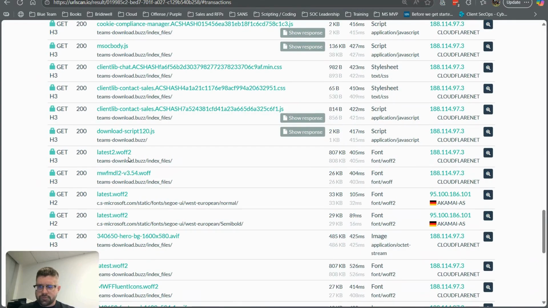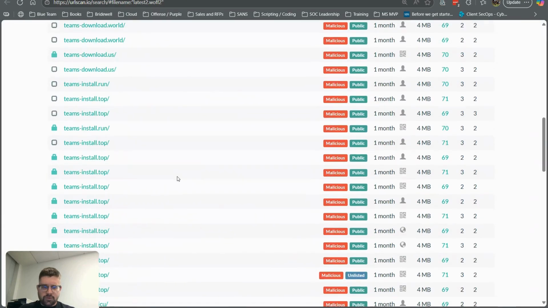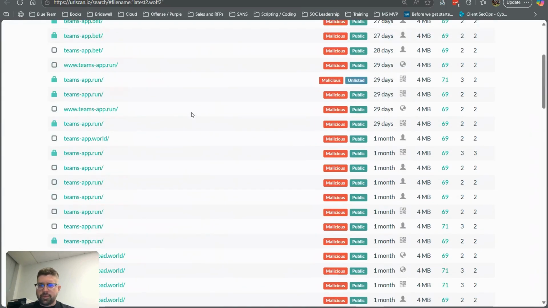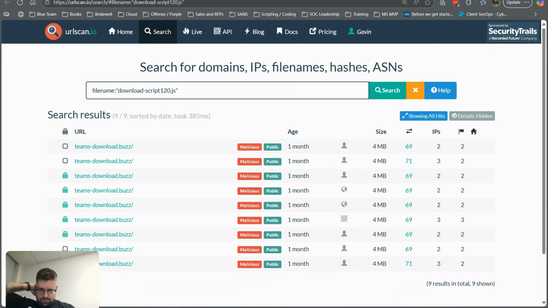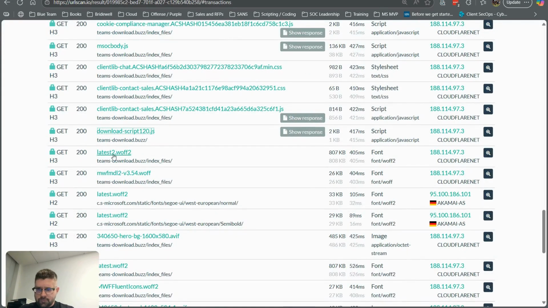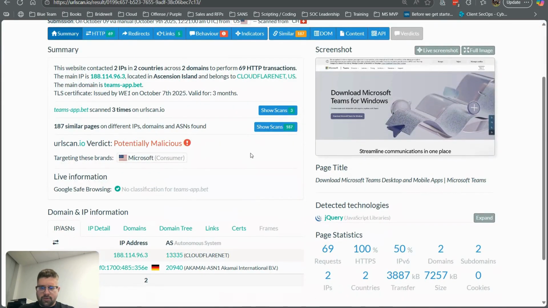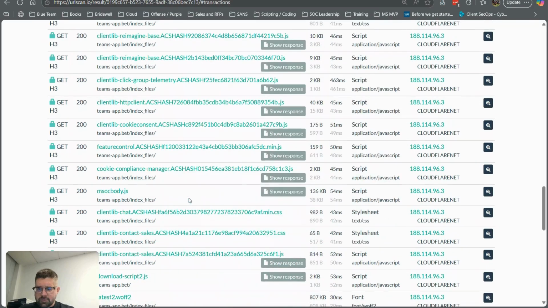So let's try this just on the off chance. Again, you can see we're starting to see other variants with this quite unique file name potentially. Some of these are looking quite bad, so definitely that would be a good candidate. There's also this candidate that seems to be familiar to this website. So if we look at the latest one and check out the Teams app .bet potentially, again looking very similar, we'll look into this one and see if we can see anything that's common across them.